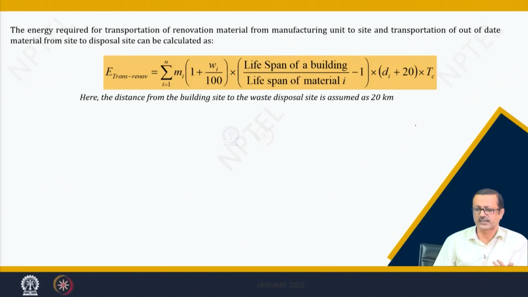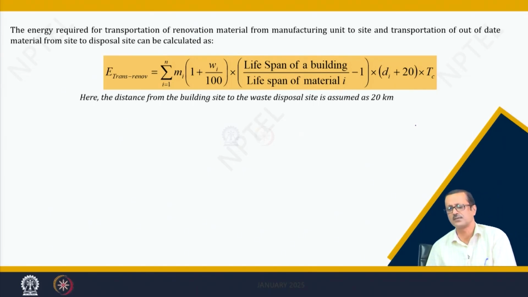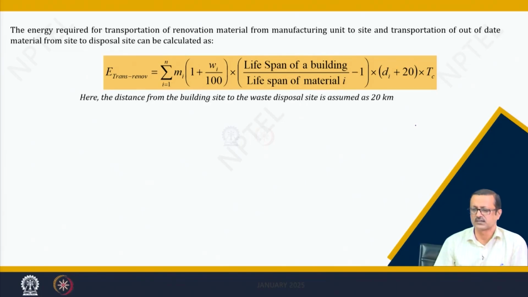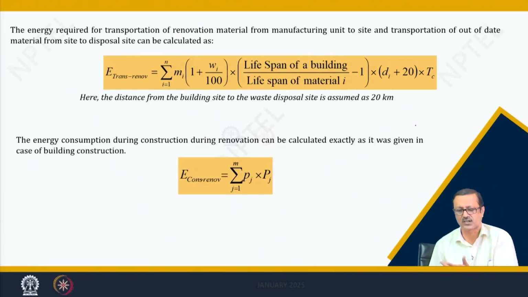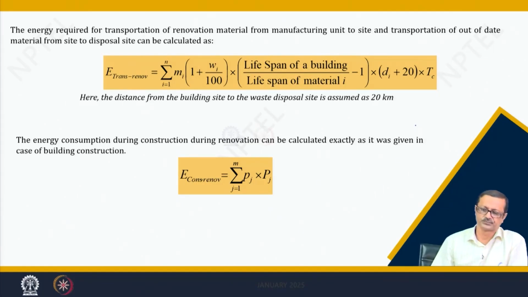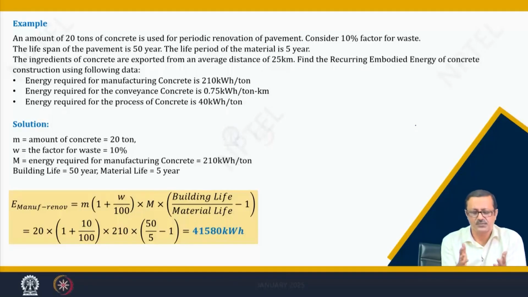So, that is also taken. It is comprehensively taken, that extra 20 kilometer for waste disposal in this formula. The construction renovation is also the same: some action has to be taken in the time of renovations, and for the actions to be taken you require some footprint of the energy. So, the same problem we will continue here.